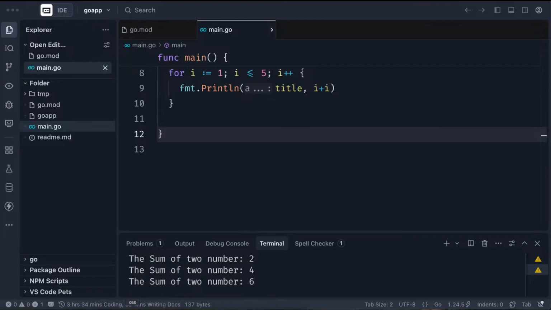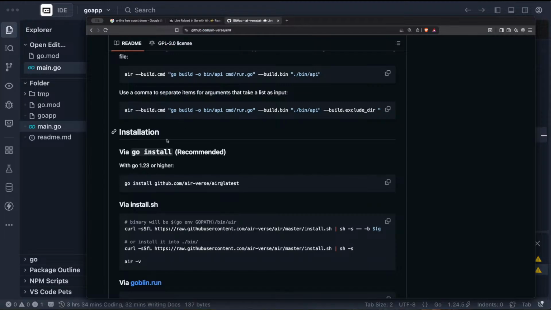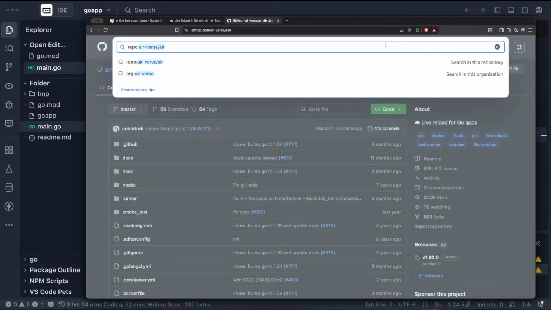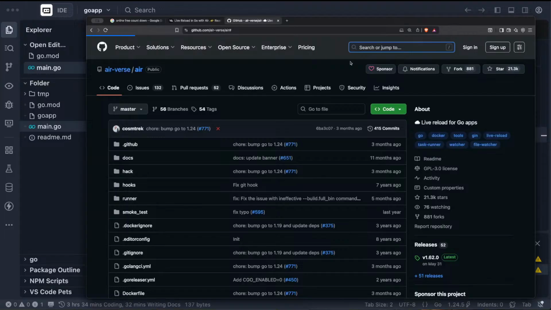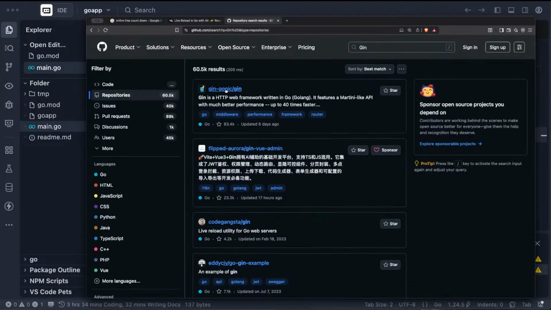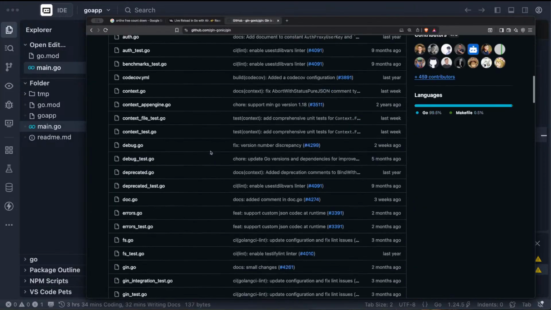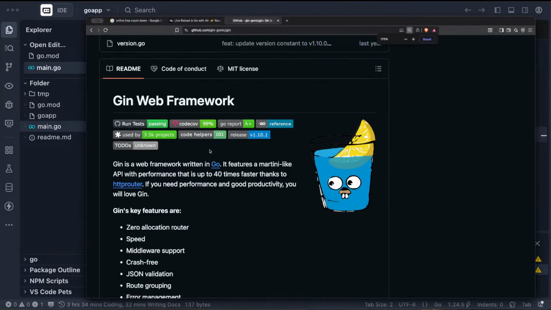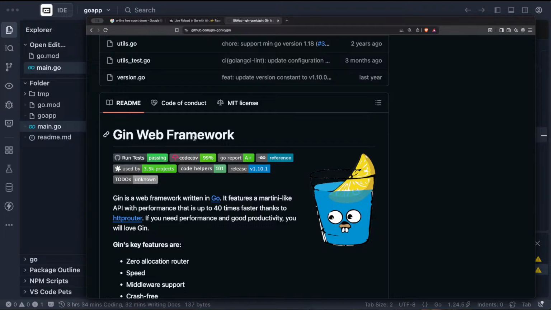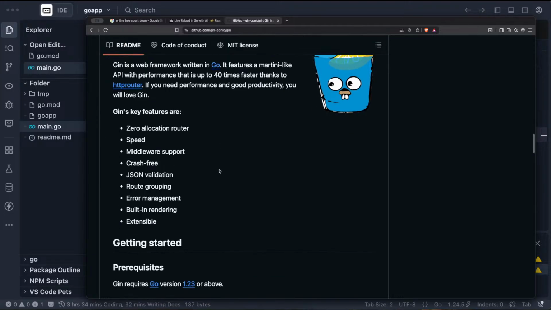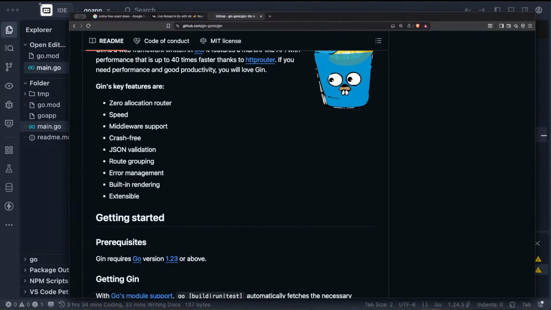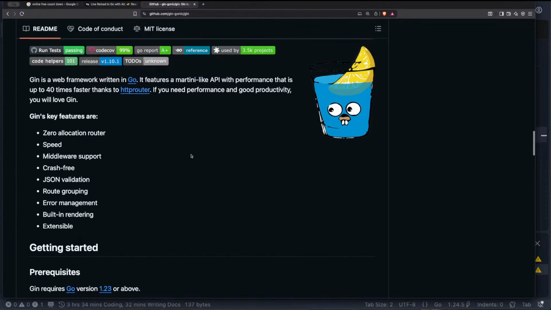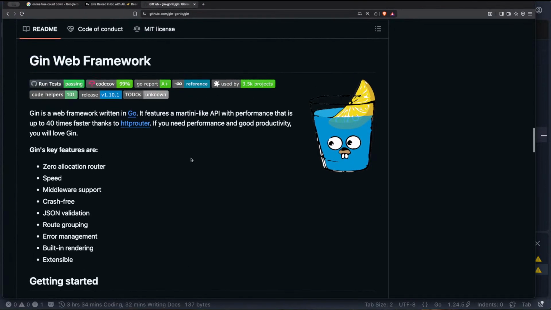One of the things about this stuff is most times you don't need to create stuff yourself. You can just rely heavily on what people have done. So let's go to Gin. Gin is very popular. It's the most popular backend stuff for Golang. So you can't miss it. And you have other backend architecture. This is a web framework. You have other ones. In fact, one of the interesting things about Golang is the fact that it has its own inbuilt library for this.